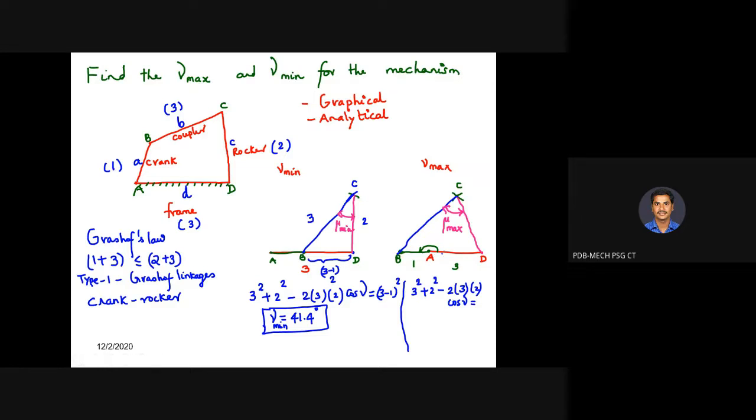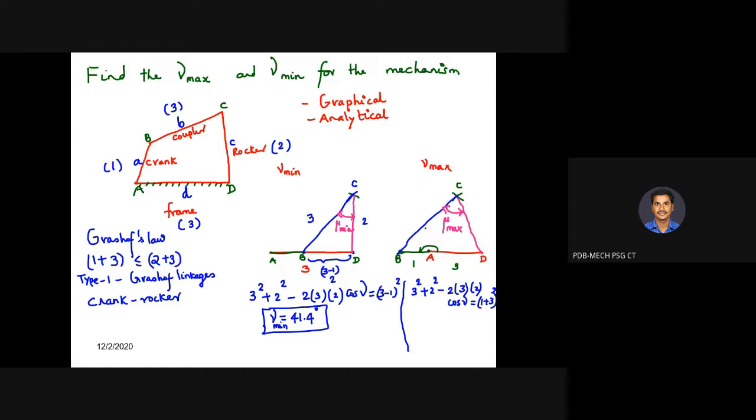What is the opposite side now? It is a bigger triangle now. 1 plus 3 whole square, sir. Yes, 1 plus 3 the whole square. Earlier it was 3 minus 1 the whole square; now it is 1 plus 3 the whole square. That is the only difference.